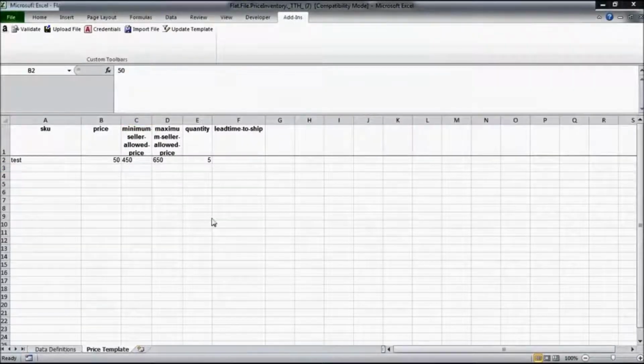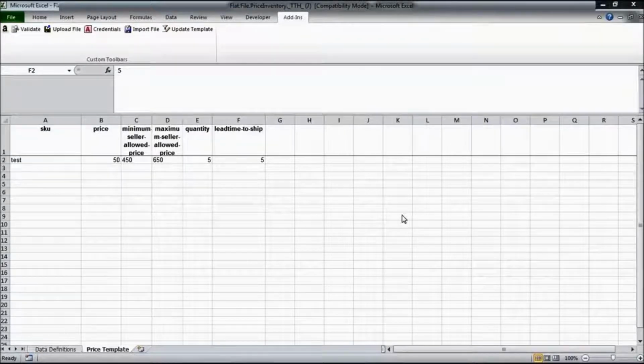Now, this file also allows you to customize the lead time to ship for your products. Now, if you want to change the lead time to ship from the default 1 to 2 business days to something else, all you have to do is come here and just put in that new number here. So for example, if I put 5 here, it would mean that for this particular SKU, that is test, the lead time to ship has been increased to 5 calendar days from the default 1 to 2 business days. However, a quick word of caution here.